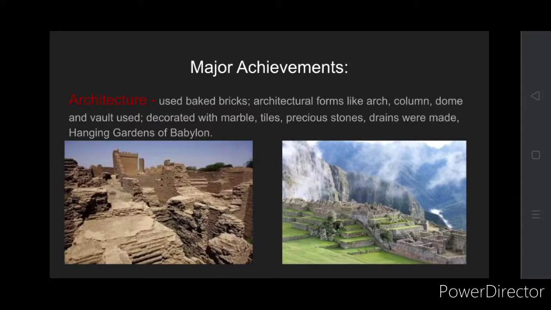Okay, so then another one of their major contributions, major wonders, like we have the Taj Mahal and the great seven wonders. One of the wonders that were built by the Mesopotamian civilization was the Hanging Gardens of Babylon. Now this was a garden which was constructed by a Babylonian king for his wife. The picture you see on the left-hand side is the picture of the ruins, meaning what was left of that garden when we found it.